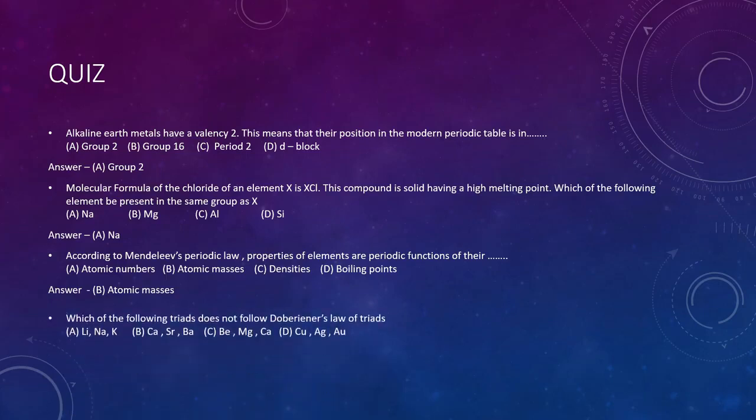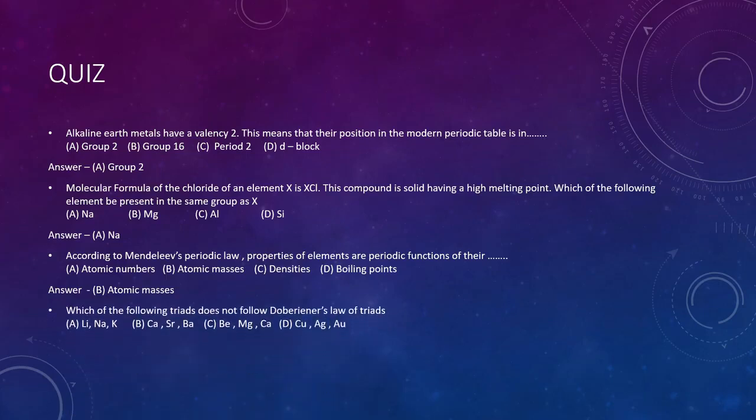Now let's see the next question. Which of the following triads does not follow Dobereiner's law of triads? Lithium, sodium, potassium; calcium, strontium, barium; beryllium, magnesium, calcium; or copper, argentum, aurum. So your time starts. The answer to this question is copper, argentum, and aurum.